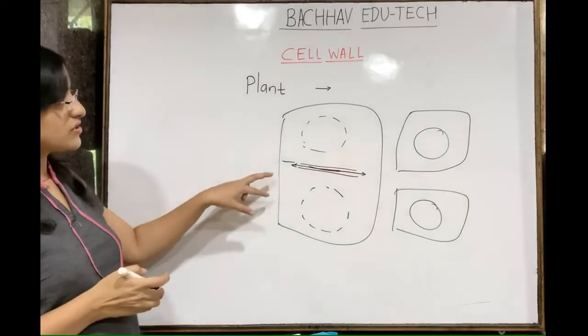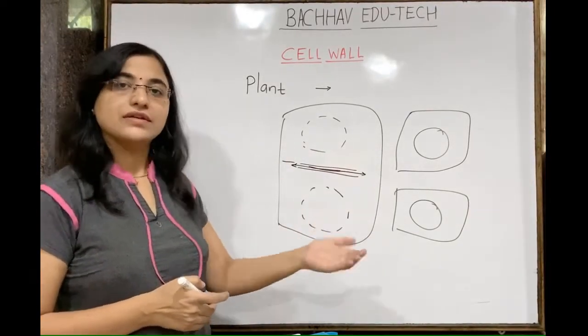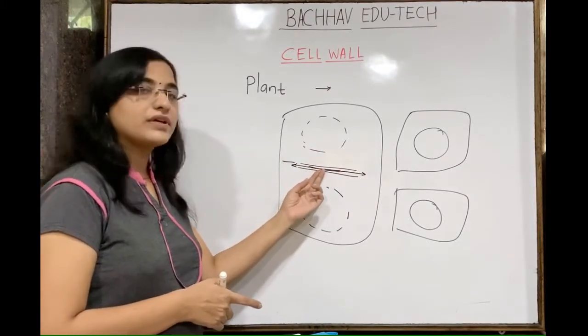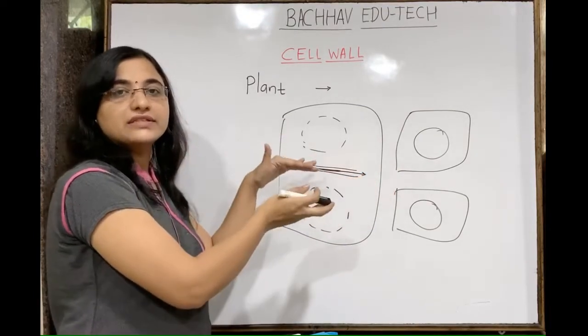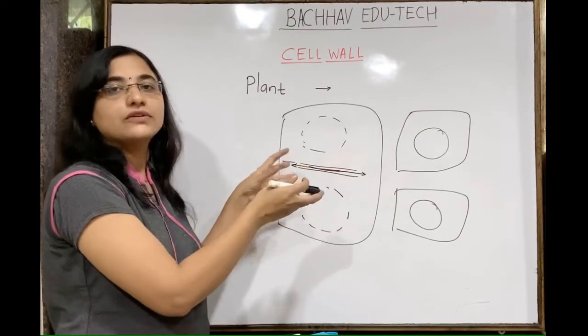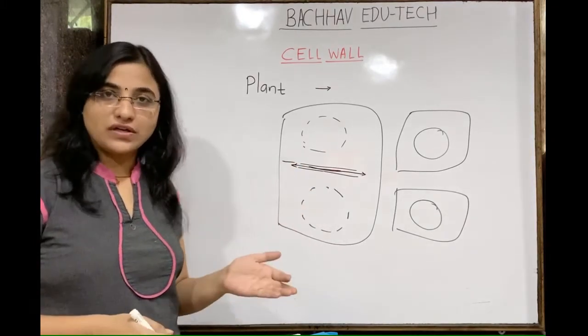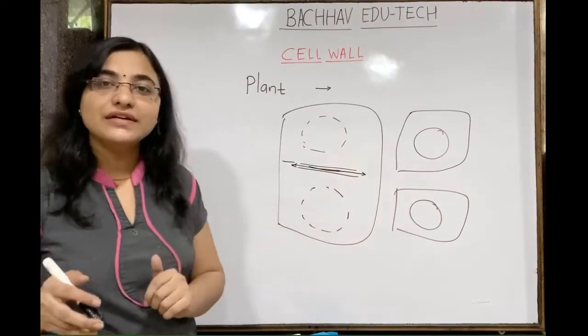So actually cell wall is going to form at the time of the cytokinesis, during the division of the cytoplasmic content. So what is going to form here is the cell plate that goes towards both the ends, and then pieces of ER and the Golgi apparatus will come and they will form the primary cell wall. So in such a manner there is the formation of cell wall during the cell division.